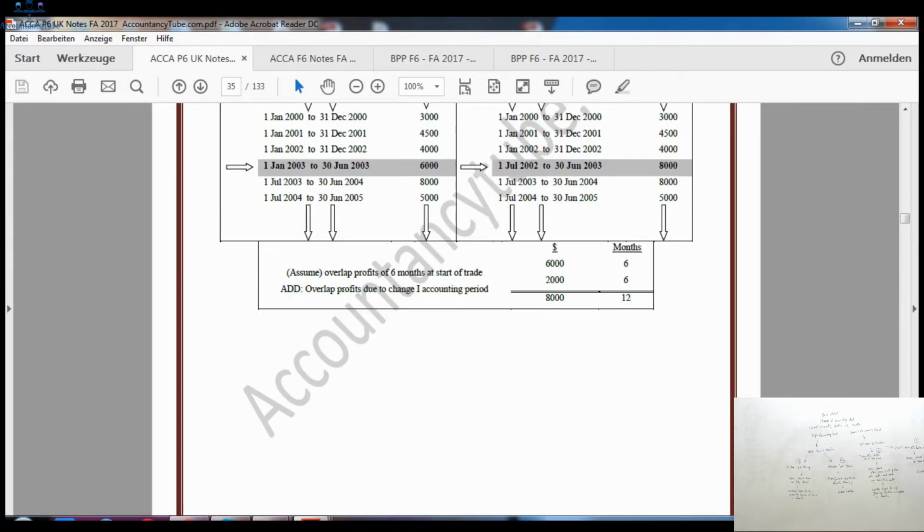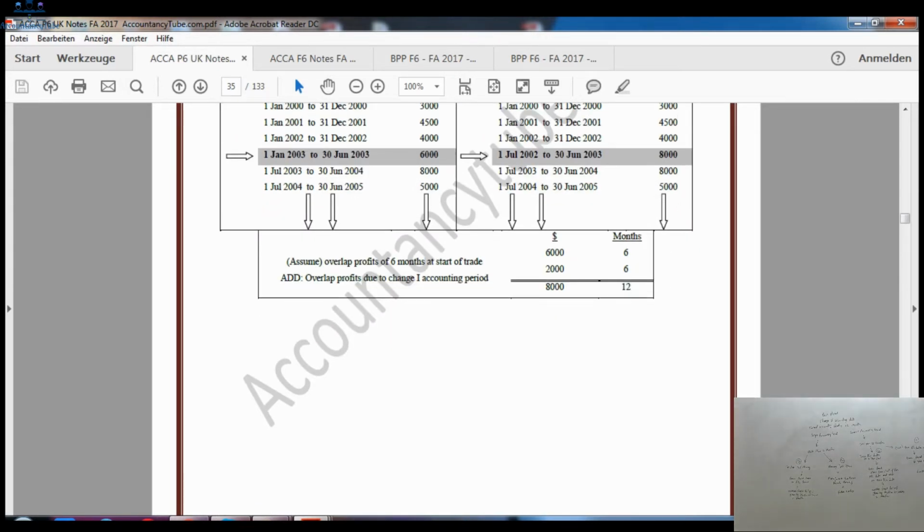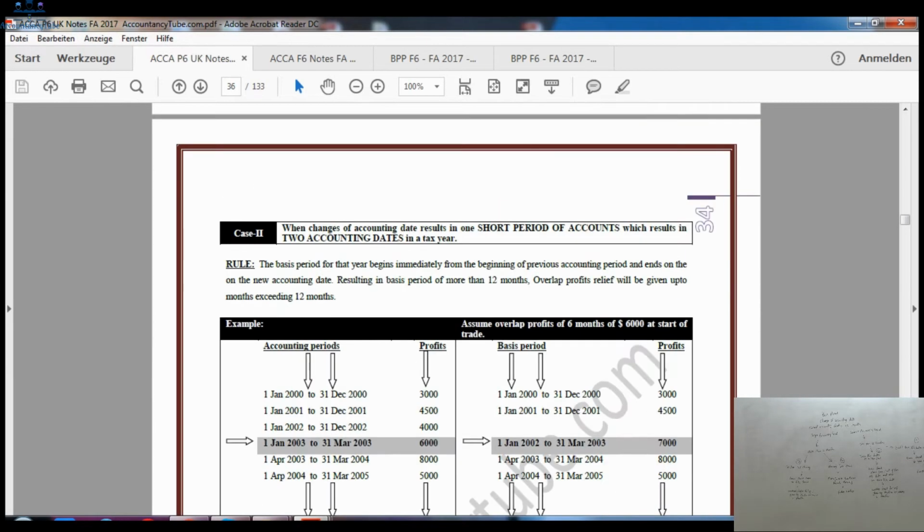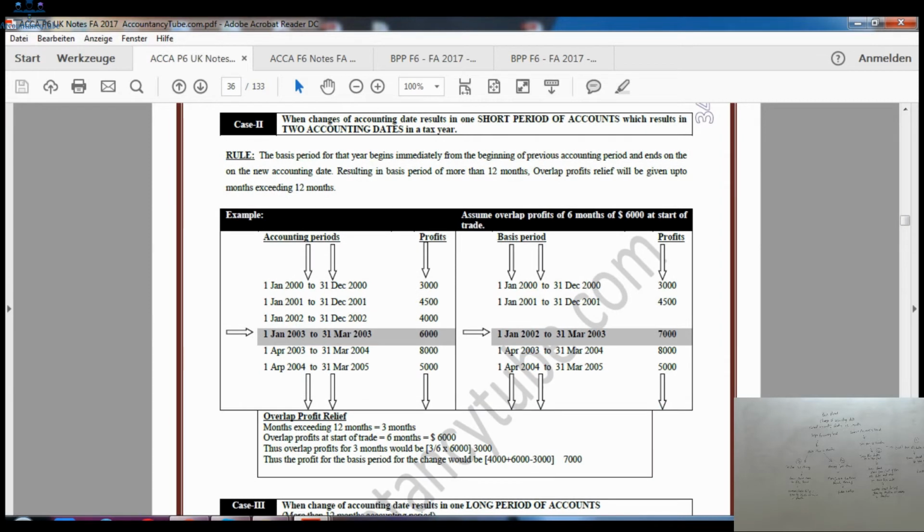Now overlap profit will be added to the previous overlap. We should have taken £6,000, whereas we actually took £8,000. We took £2,000 extra, which will be added to the previous overlap profit. So the previous overlap profit was 6,000, and the new overlap profit is 2,000, which equals £8,000 in total.